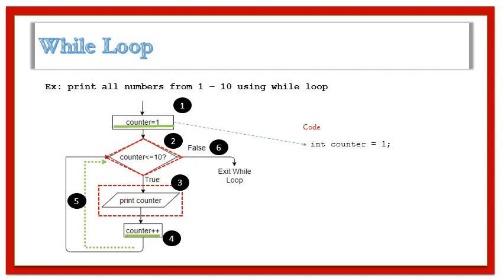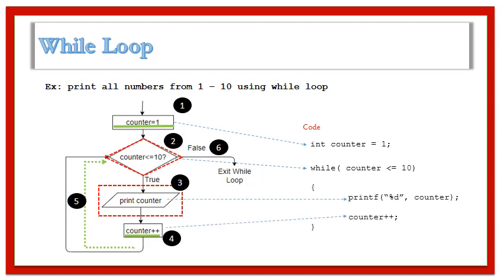So this while condition is written using the keyword while, and then we have the conditional expression. The condition here is counter value should be less than or equals to 10. If this condition is true, a block of statements has to be executed. The block of statements is nothing but printing the value of the counter plus updating the value of counter.